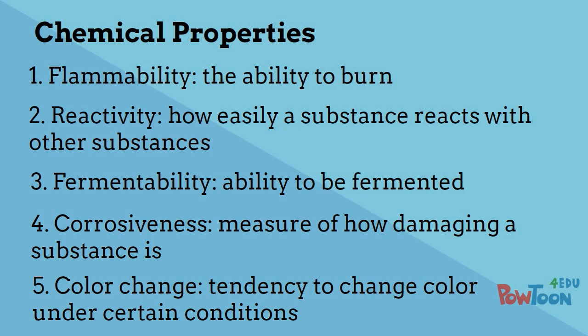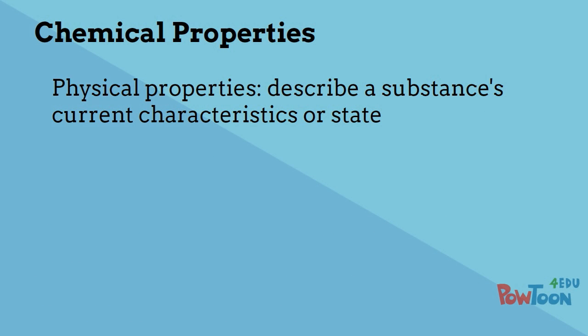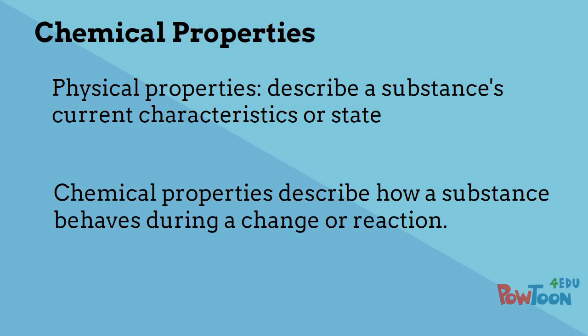5th is color change. An example of this would be the change in color that occurs in leaves during the fall. Notice it is color change, not color. Color is a physical property, or a description of the characteristics of the substance in its current state. To be a chemical property, the property must describe how a substance behaves during a change or a reaction.